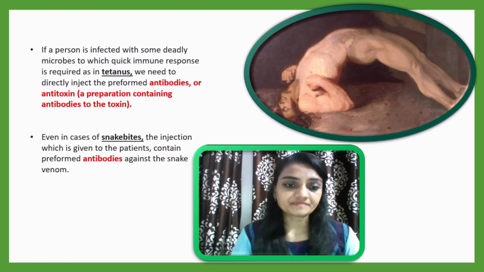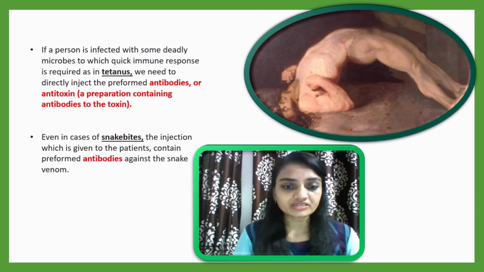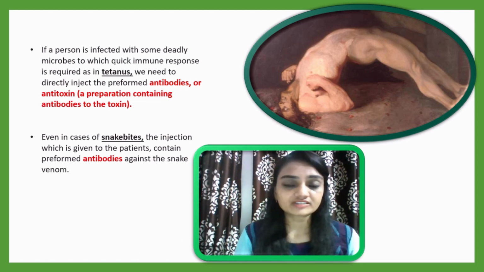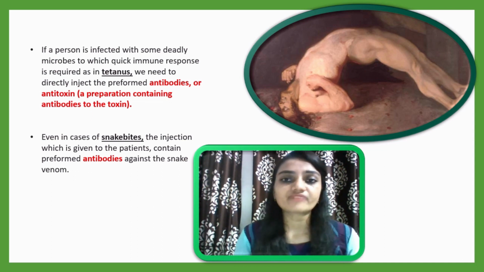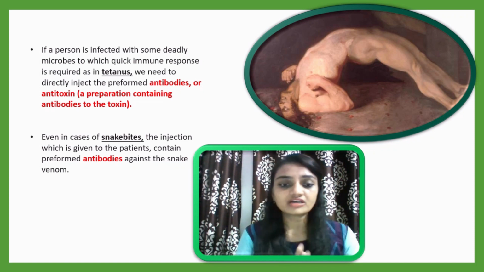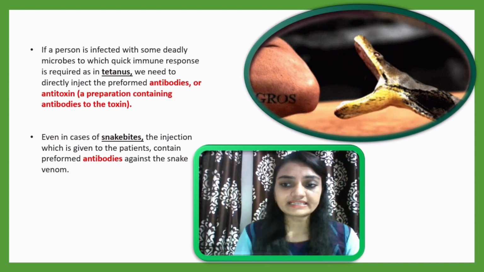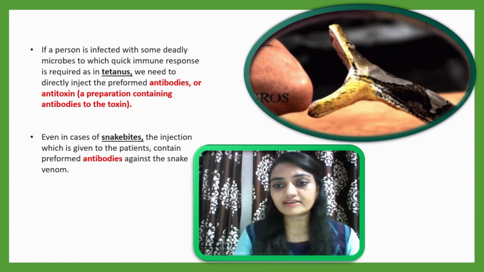Second example, even in case of snake bite. It requires a very quick response, and the injection given to the patient contains preformed antibodies. For the treatment of such a snake bite, the person should be given an injection of ready-made antibody. Otherwise the person may die within 4 to 5 hours or 6 or 8 hours, depending on the type of snake. So when a snake bite happens, the person requires ready-made antibody, otherwise the person may die.